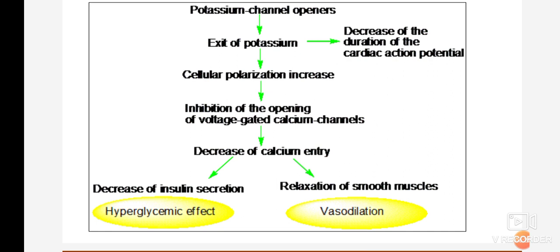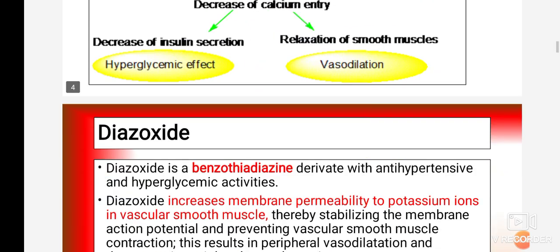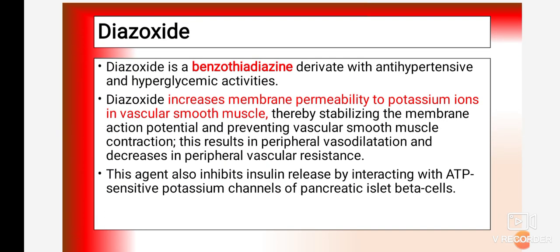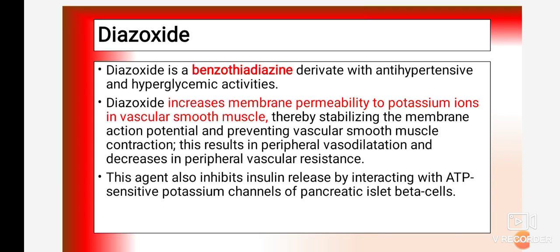So due to the inhibition of the opening of the voltage gated calcium channel, it decreases the entry of calcium. Due to that, it produces relaxation of the smooth muscle. Once there is relaxation of smooth muscle, it produces vasodilation. So vasodilation is the main cause behind the decrease in blood pressure. Okay, so one of the most important drugs under this class is diazoxide.